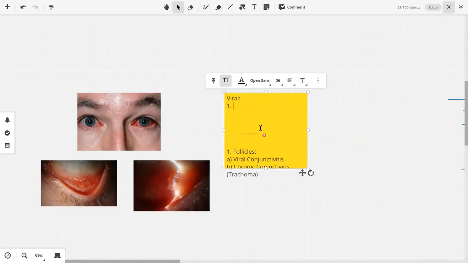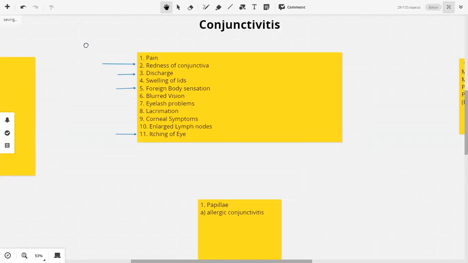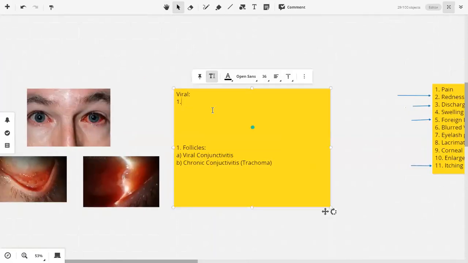Mucoid discharge. Symptoms पहले. Pain, discharge. Pain हो गया. Hard symptoms. These four hard symptoms. I'm only discussing the redness, discharge, foreign body, and itching. Okay, so there will be a redness of the eye. There will be a discharge. There will be foreign body sensation होगी इसमें.